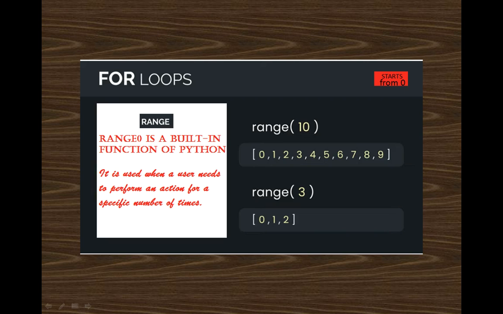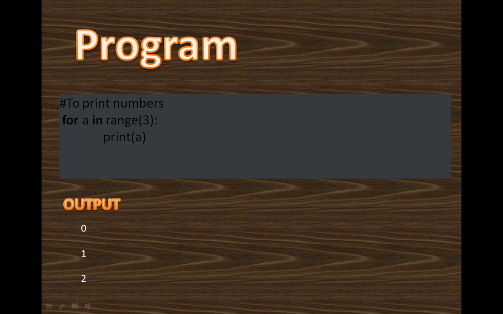So I have written range 10, that means it will print 0, 1, 2, 3, 4, 5, 6, 7, 8 and 9. And in the second, I have typed range 3, that means it will print 0, 1 and 2, because 0, 1 and 2 means 3 elements. So for range, if you have not specified the start of the range, then by default it starts from 0. In this example, I have taken a program to print numbers 0, 1 and 2.